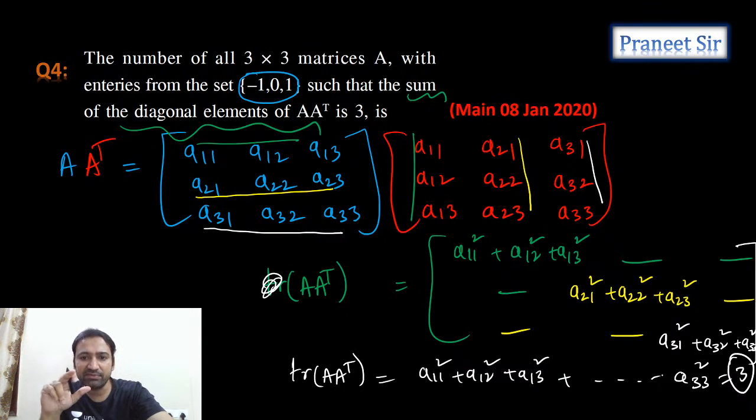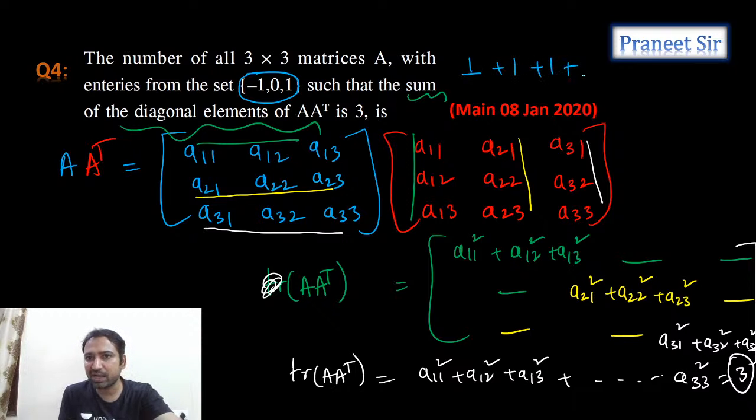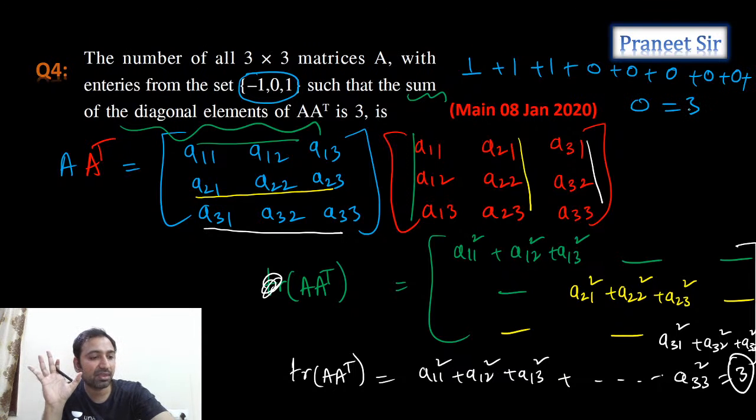Now, when we square +1 or when we square -1, we get the same result, 1. So 3 values should be 1, and the remaining 6 values should be 0. Then we get 3. Correct?